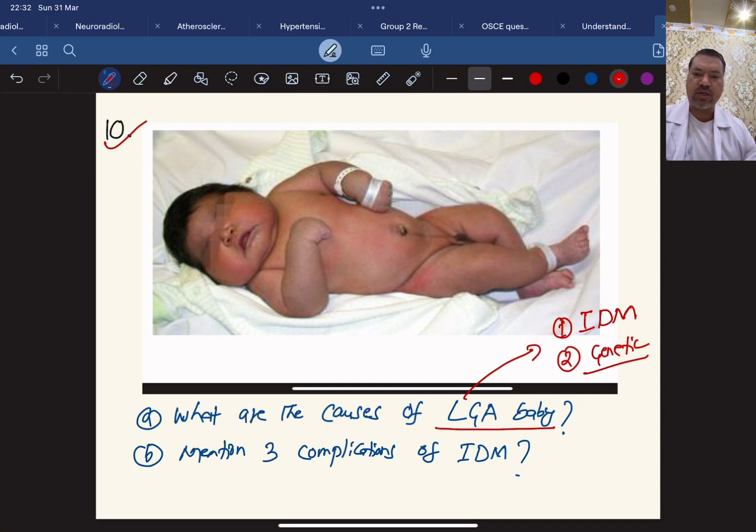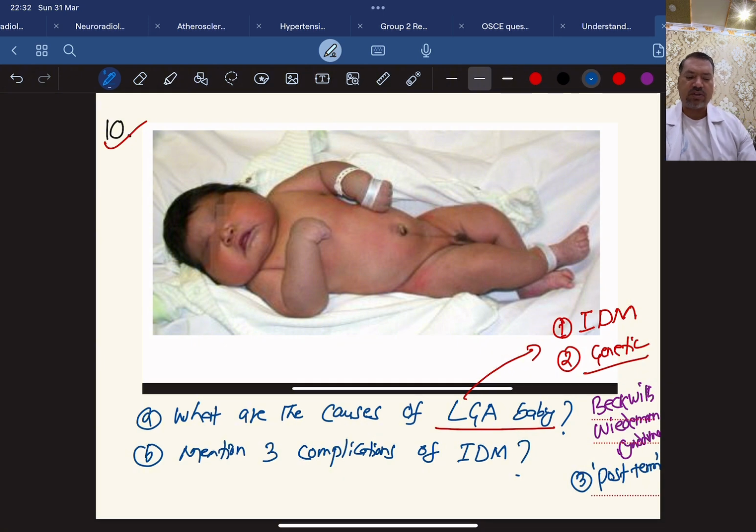The baby will have repeated hypoglycemia, and the baby is very big. All the organs are bigger, and that is called Beckwith-Wiedemann syndrome. So this may be another cause of big baby. And third, sometimes even post-term babies become big. So these are some of the causes you can always write here.